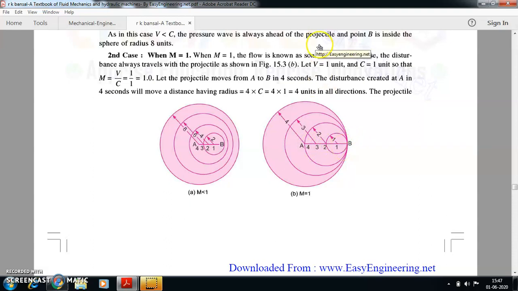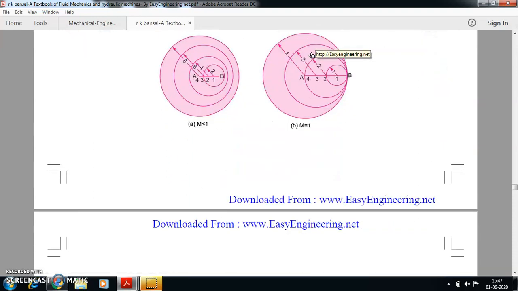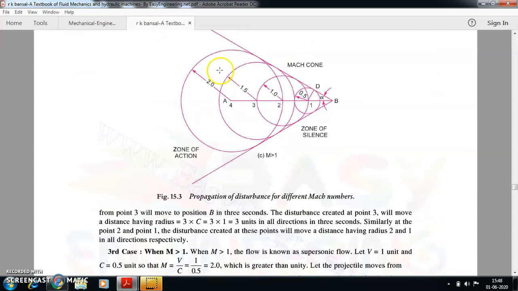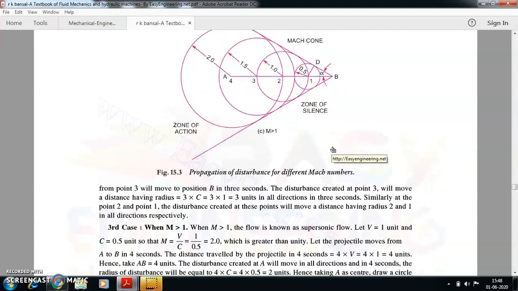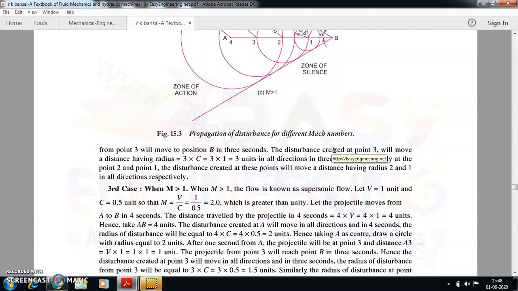But in the previous case, the projectile was very slow and the disturbance wave, or the pressure wave, was moving very fast. Now we will see the next case, that is the third case, where we are getting a cone called a Mach cone. This is very important criteria, or the third case is very important. So when M is greater than 1, what is going to happen is